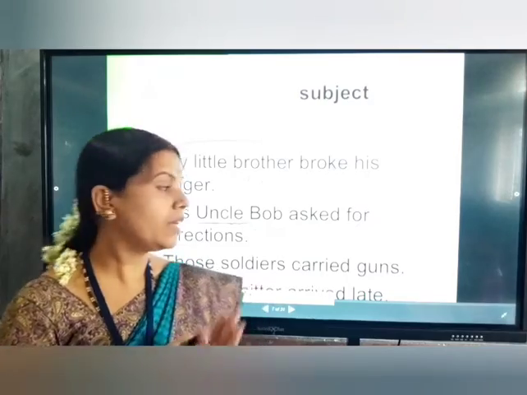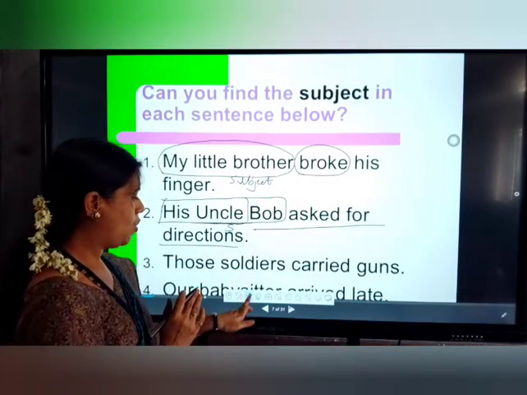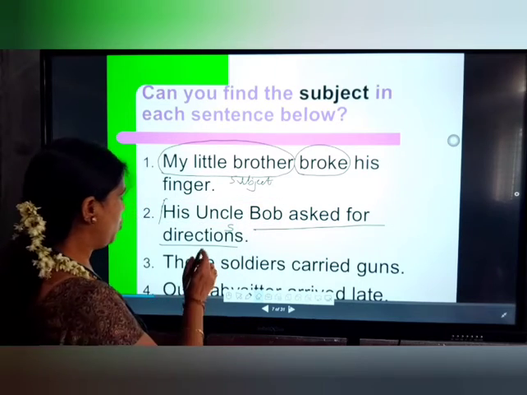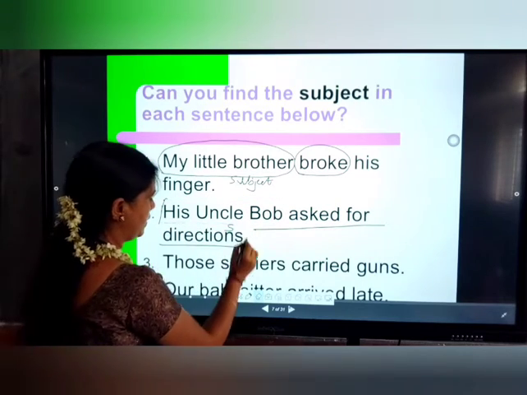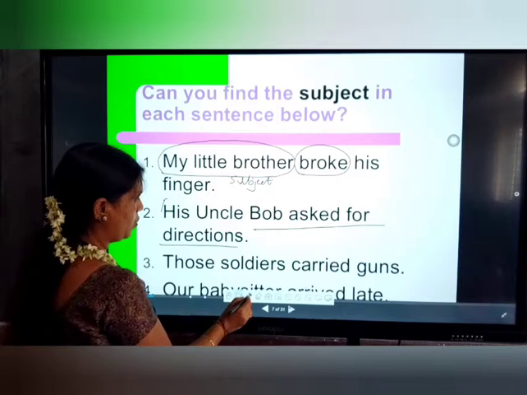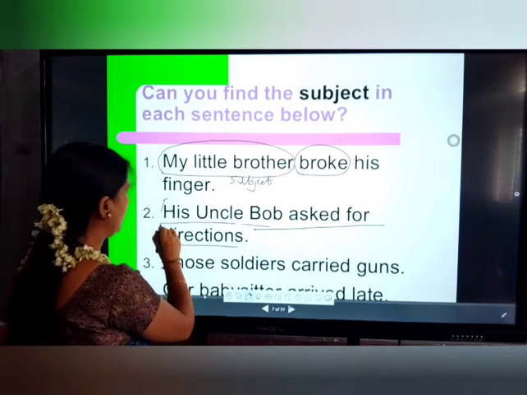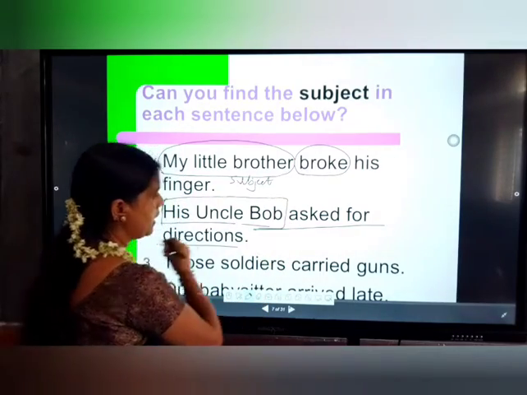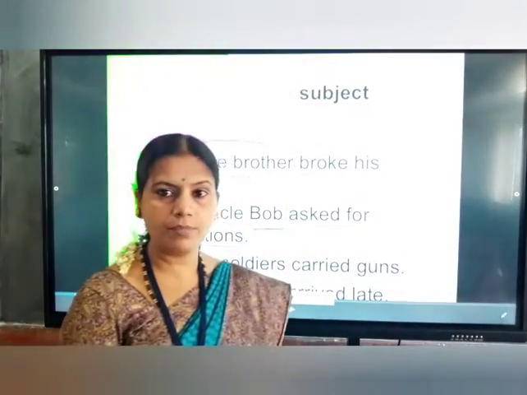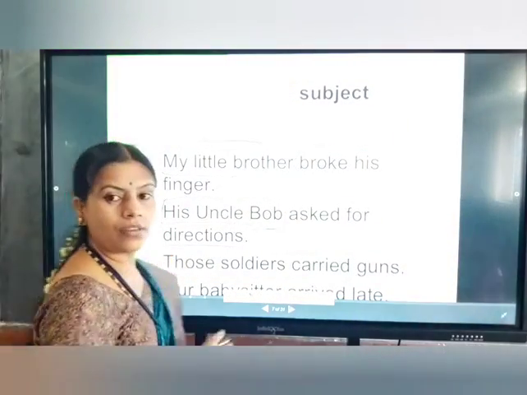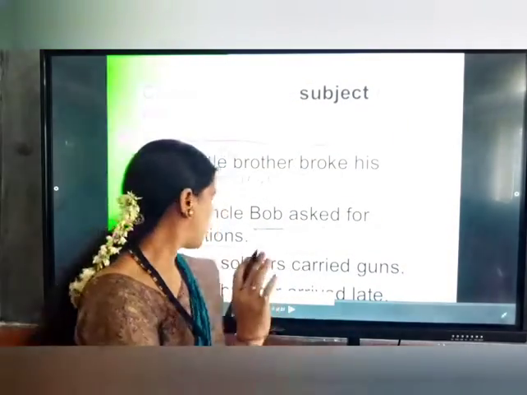If they had not given the name, you could call it only his uncle. But here they have given the name, so you can call his uncle Bob the subject, and the remaining, asked for directions, you can call the predicate.